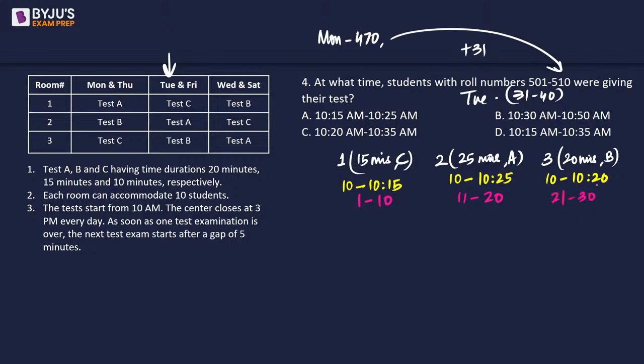Now, the room that gets vacant earliest is going to be room number 1. It is going to be available for the next set of tests from 10:15 to 10:30. And this is where roll number 31 to 40 is going to march in and they will be writing the test. So 10:15 to 10:30, we will have option A as the answer. Right? 10:30 means last 5 minutes, they are going to exchange the students. The test will actually happen from 10:15 to 10:25.